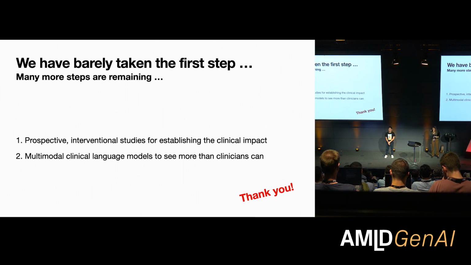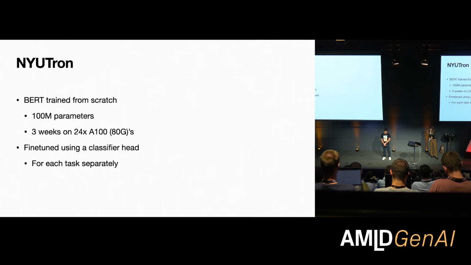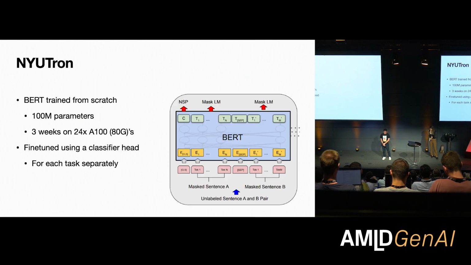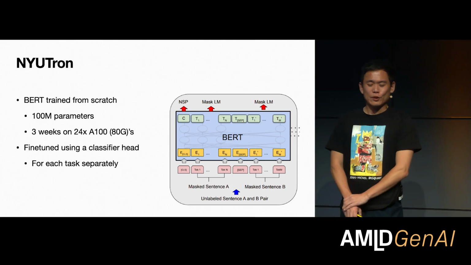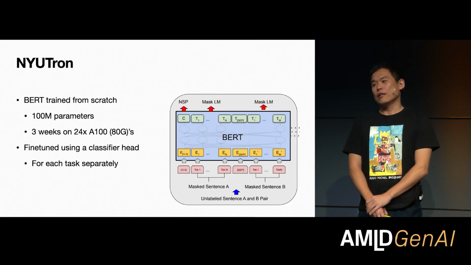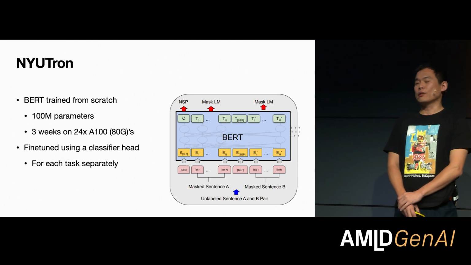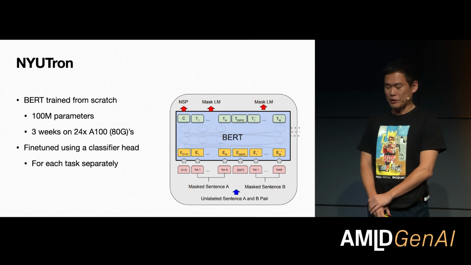Thank you. The question I have is, how do you handle the length of the clinical notes? They could have a longer context size than the context window that large language models can actually ingest. How do you get around that problem? Yeah, in our case, we just followed BERT almost to the letter, so it could take in 512 tokens. About 70% or so of the clinical notes we had were under 512 tokens, but of course, there were a few outliers.